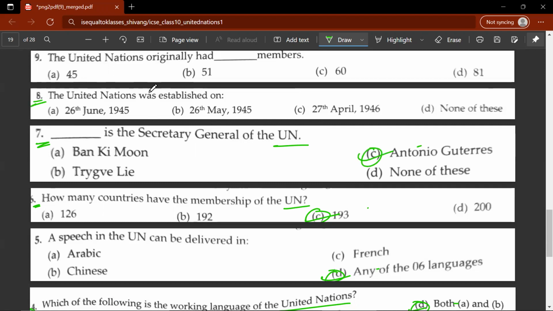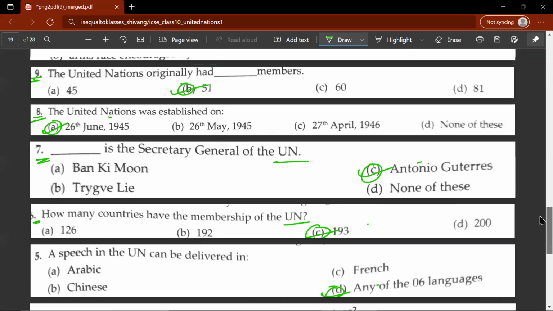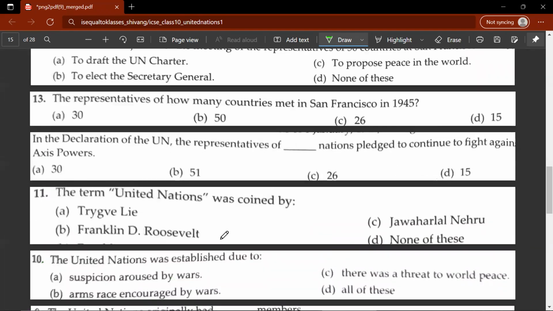Eighth question, the United Nations was established on which date? It was established on 26th June 1945. Ninth question, the United Nations originally had how many members? It had 51 members. 10th question, the United Nations was established due to D.